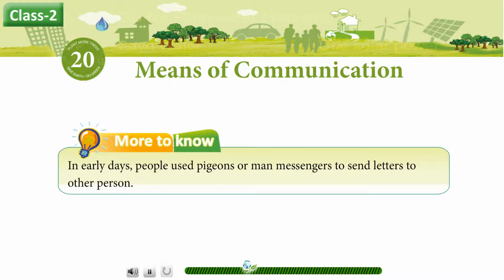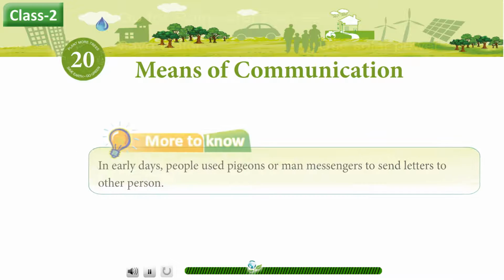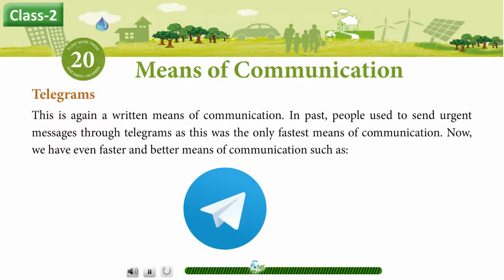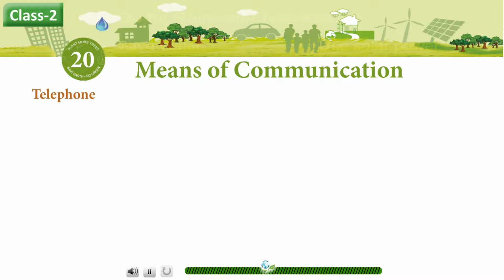More to know. In early days, people used pigeons or man messengers to send letters to other person. Telegrams. This is again a written means of communication. In past, people used to send urgent messages through telegrams as this was the fastest means of communication. Now we have even faster and better means of communication such as telephone.